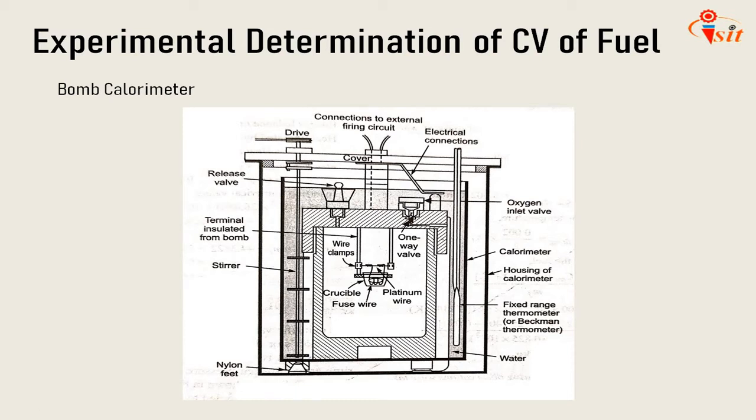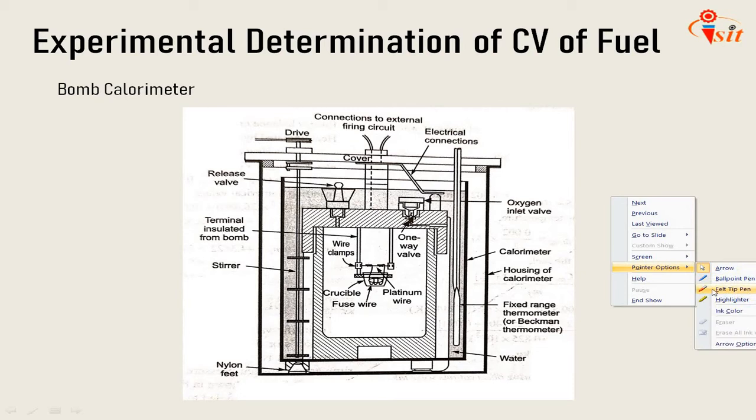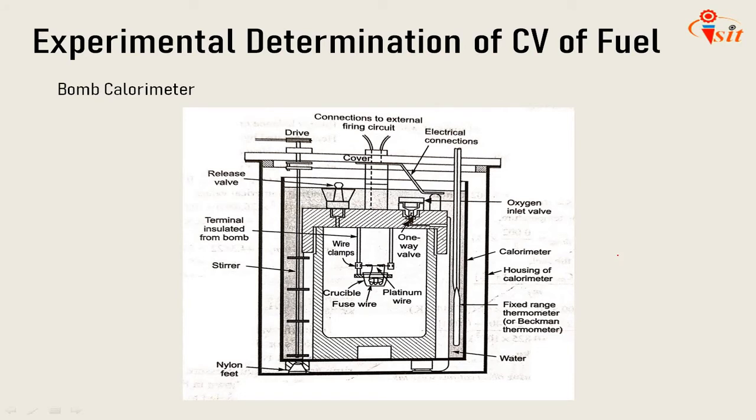A known quantity of fuel sample as a briquette is placed into the crucible, and a fuse wire is connected with the electrodes as shown in the figure. The bomb is then placed in the calorimeter with a weighed quantity of water.